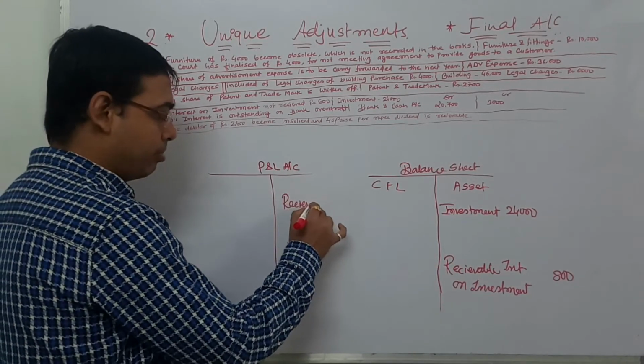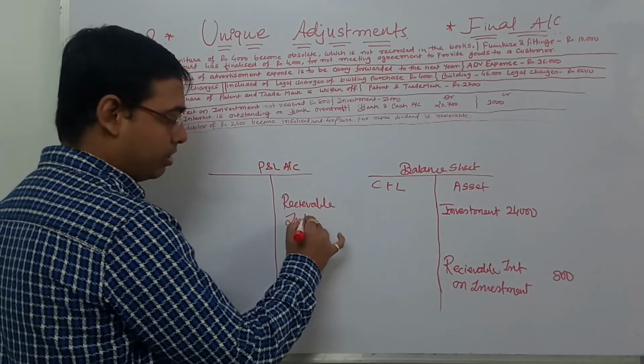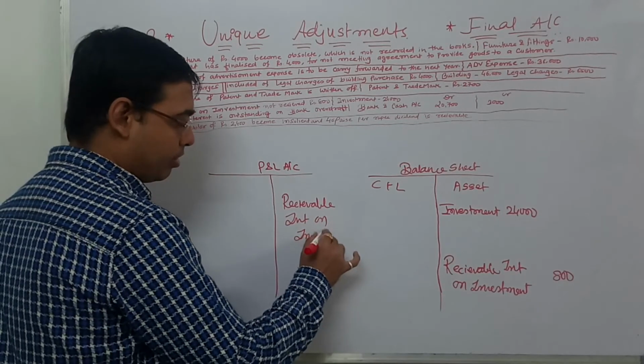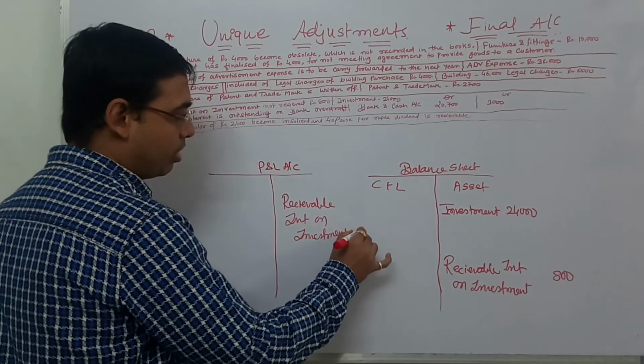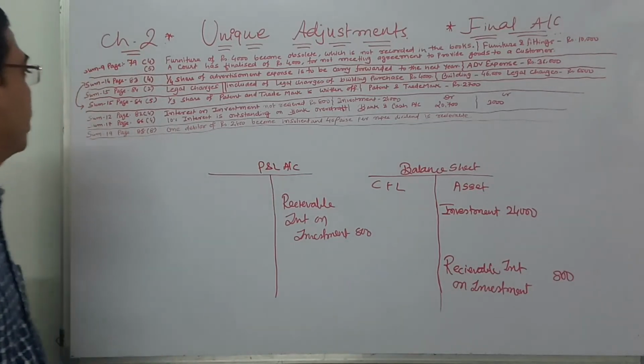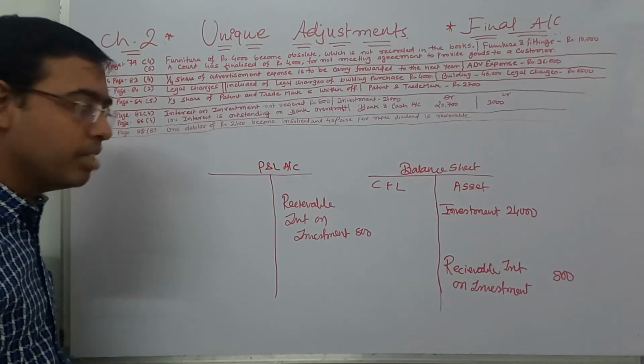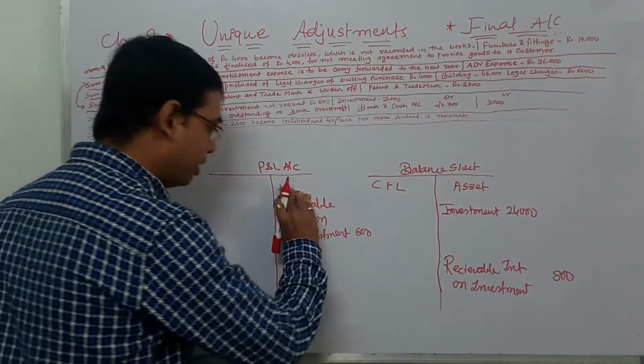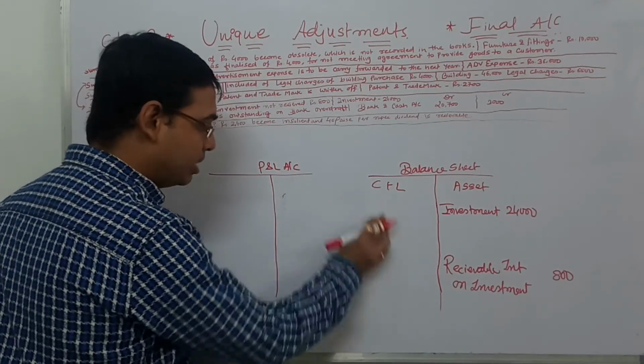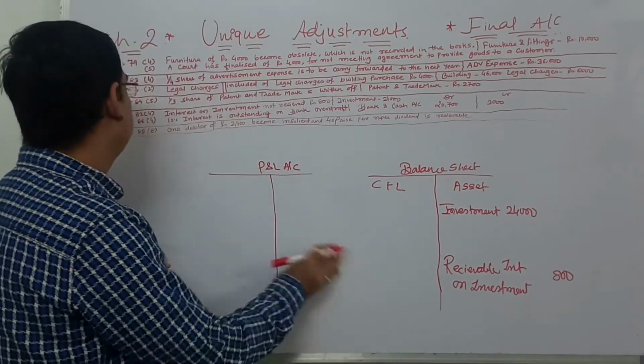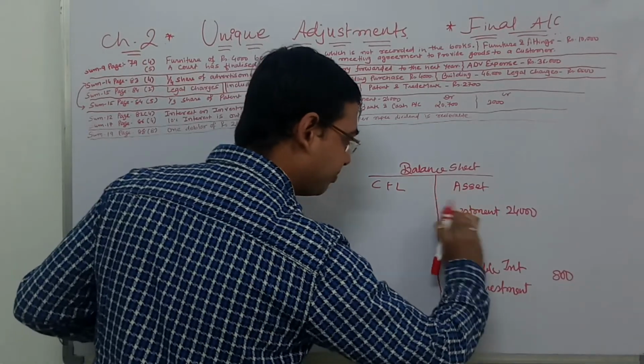Okay, receivable interest on investment 800.